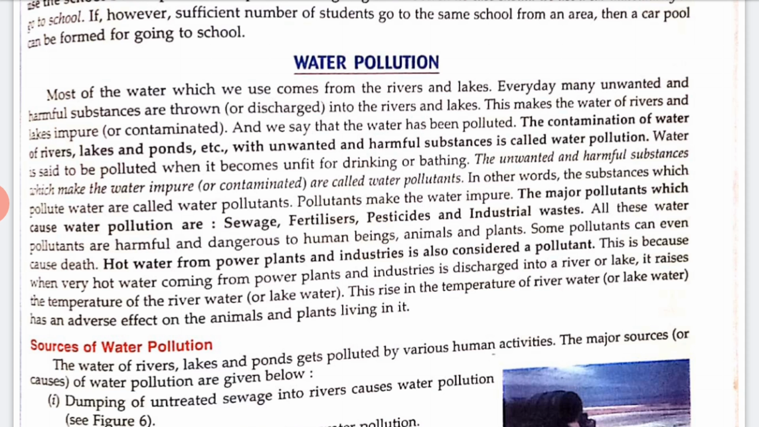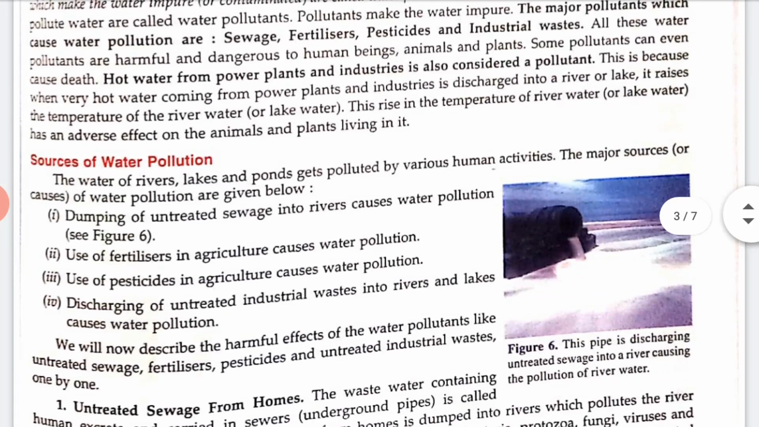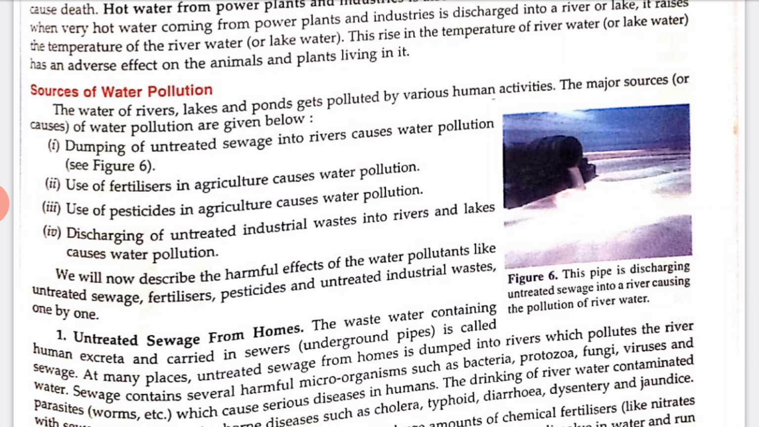Now there are many sources of water pollution. Let's talk about the sources, like dumping of untreated sewage into rivers, which causes water pollution. You can see figure number 6. Use of fertilizers in agriculture also causes pollution. Use of pesticides in agriculture, right? And discharging of untreated industrial waste into rivers and lakes also causes water pollution.